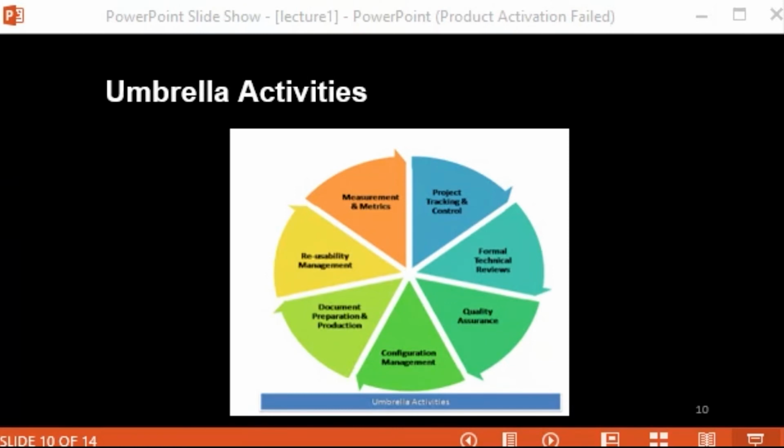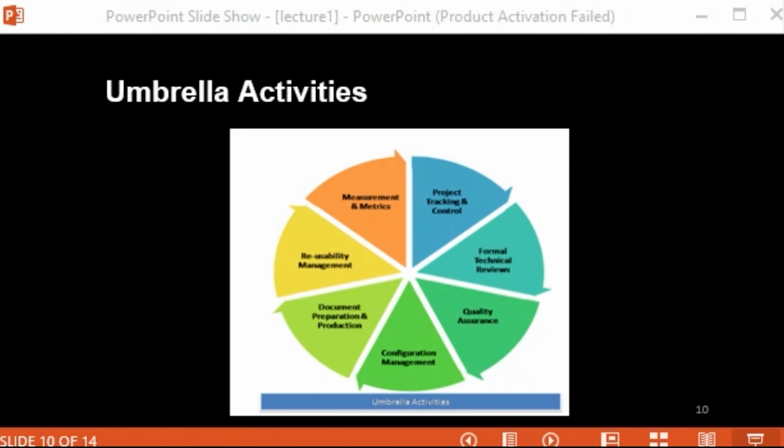Then comes software quality assurance. As we know, quality is a very important thing. So this activity is very important to ensure the quality measurement of each part. We need to maintain the quality, and we need to check whether functional and non-functional qualities are maintained or not.